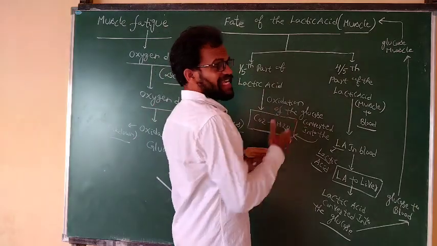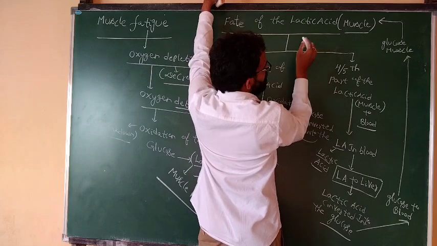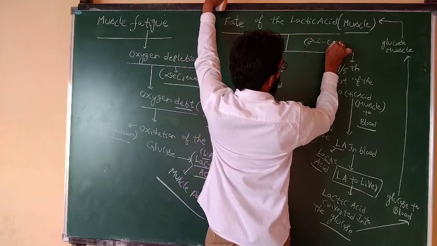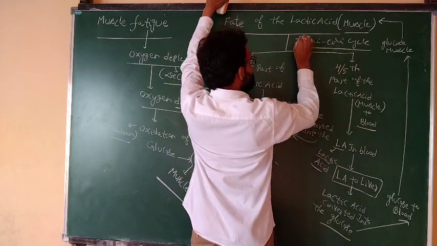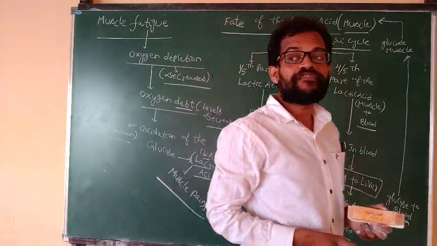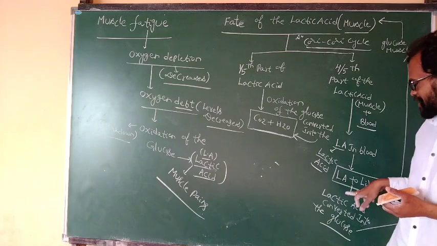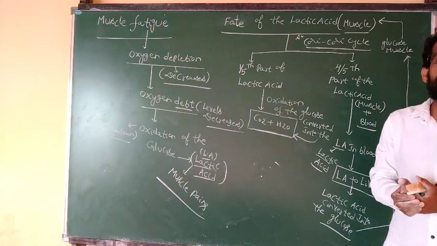This cycle was first observed by the Cori family. That's nothing but the Cori cycle. This cycle takes place in the liver as well as blood as well as muscle.